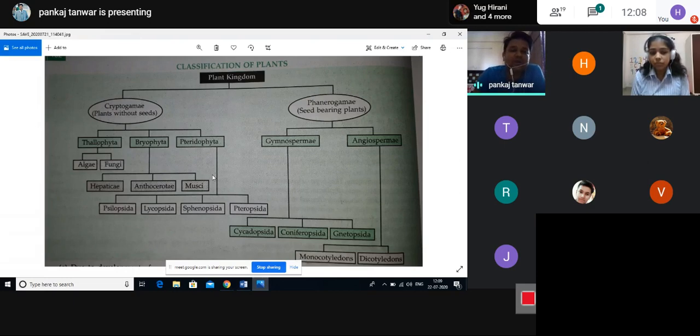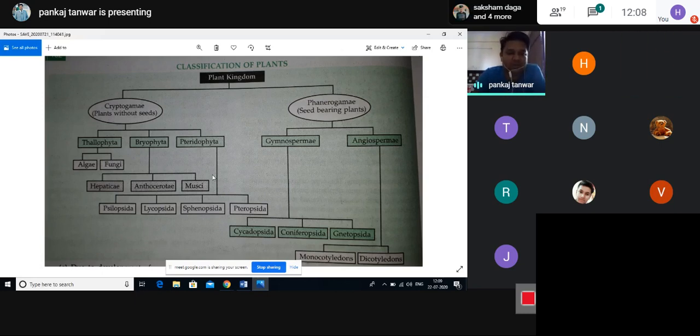In biological terms, we use the word inconspicuous. Cryptogams plants are those plants that are inconspicuous in nature, or have inconspicuous reproductive organs. Inconspicuous reproductive organs means the reproductive organs are not well developed, and they do not participate in the process of fertilization. That's why the word cryptogams has been used. And the second one is phanerogams, the plants that contain the seed, or the seed bearing plants.